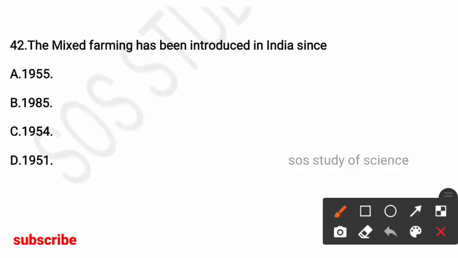Next, the mixed farming has been introduced in India since the year: 1955, 1985, 1954, 1951. So here the right answer is option D, since 1951 mixed farming has been introduced in India.